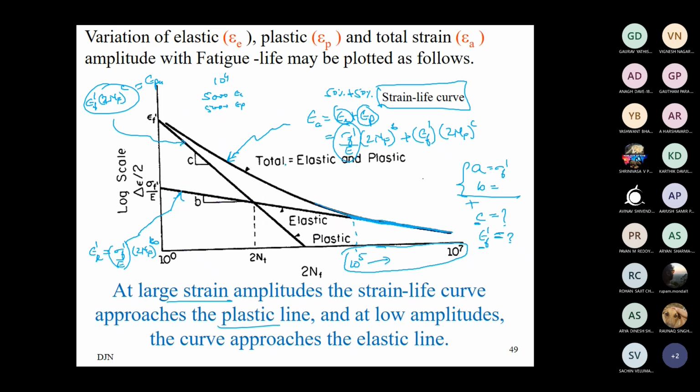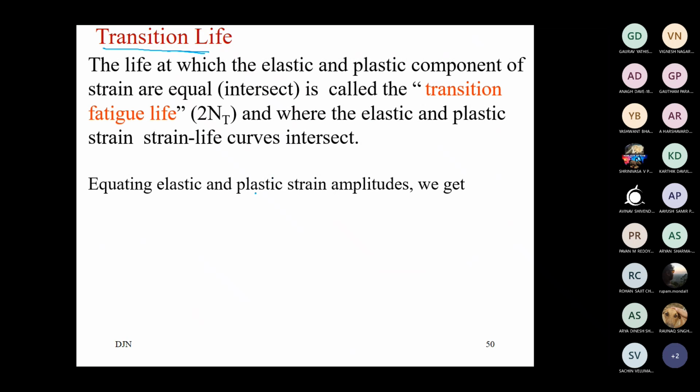So this part here in this diagram is where the influence of both the curves is equal. The actual curve is equidistant from either individual case. So that is where we say it is the transition life. That amount of life for a given material is the transition life.